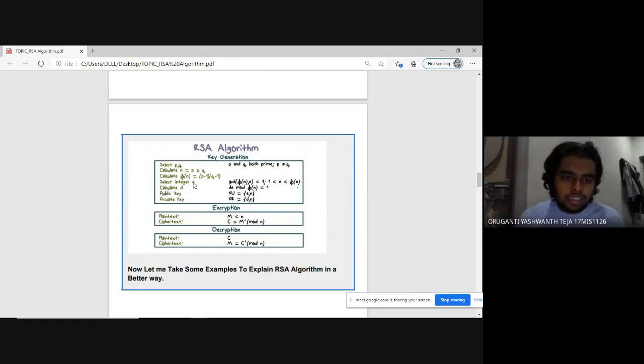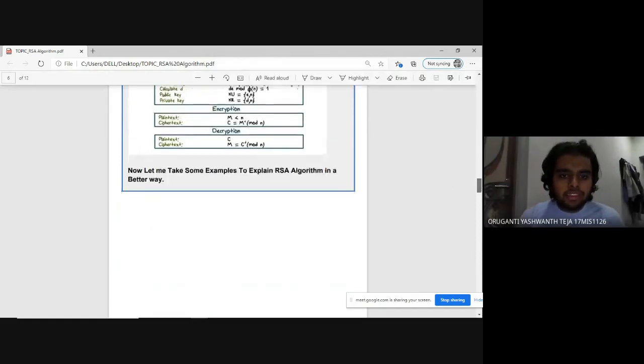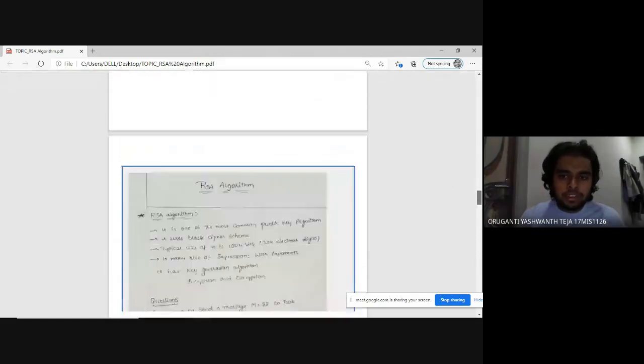E is the public key, and D is the private key. So the public key will be E comma n, the private key will be D comma n, and encryption and decryption follow. Now let me take some examples to explain the RSA algorithm in a better way.